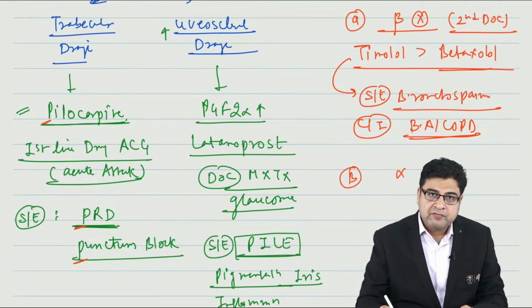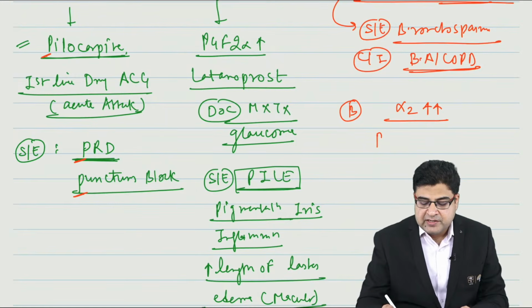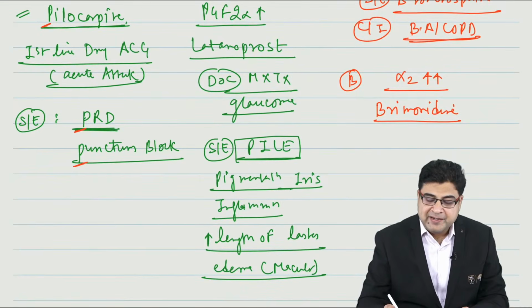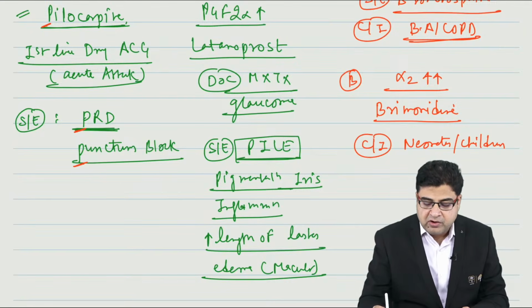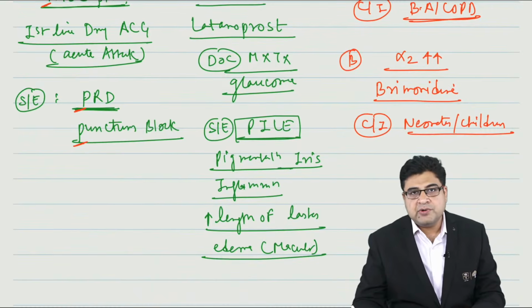After beta blockers, we have the medicine class we call alpha-2 agonists. The alpha-2 agonist drug is brimonidine. Now, brimonidine, when given to a patient, can cause CNS suppression in children. So this medicine is contraindicated in neonates and children; it should not be given to neonates and children.